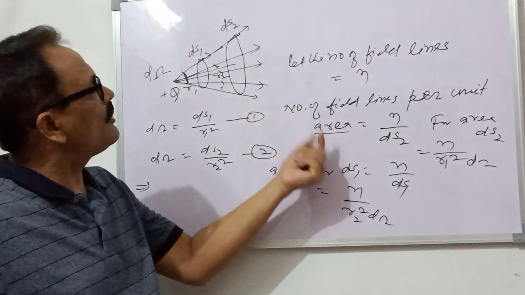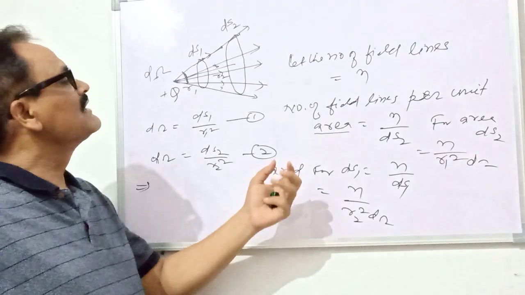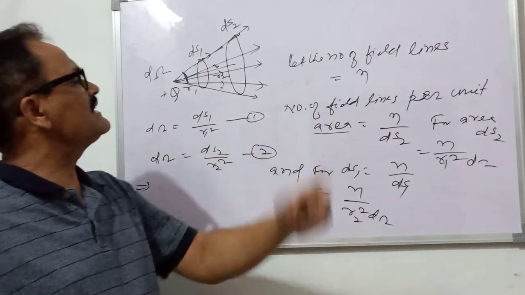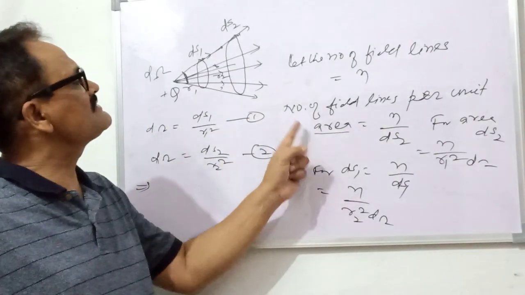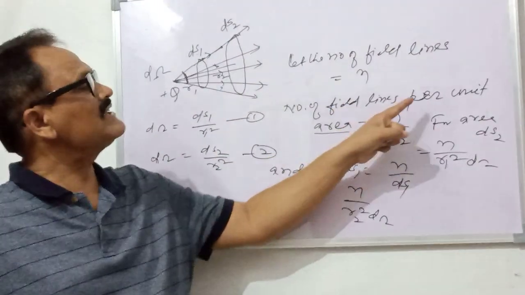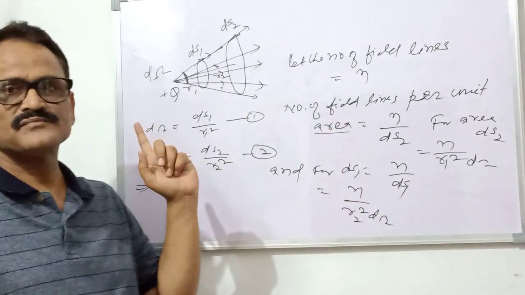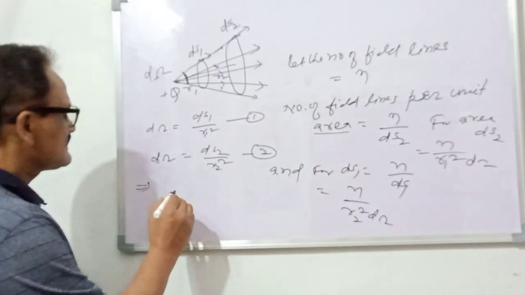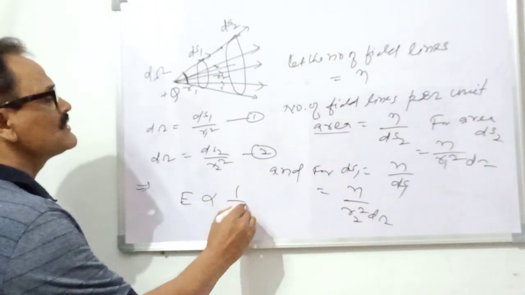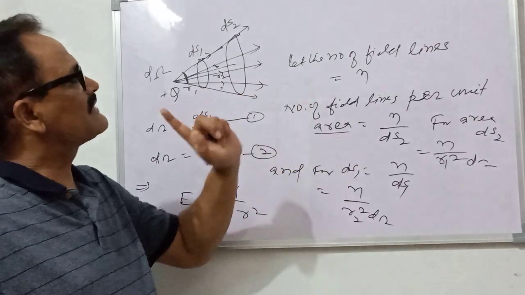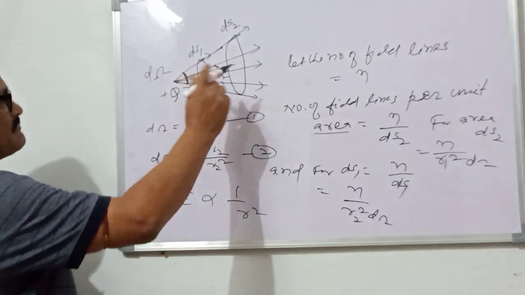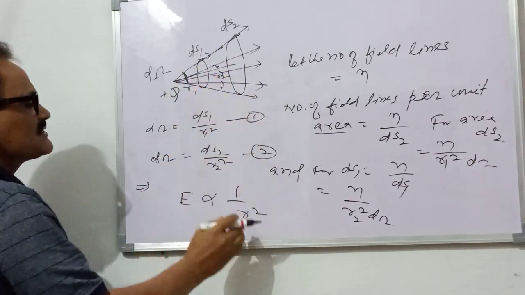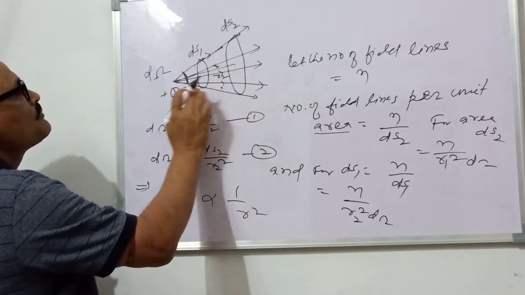And this is the pictorial concept of the electric field. It means in terms of field lines we can visualize the electric field, and the electric field is defined as the number of field lines passing per unit area normally. This is inversely proportional to r square, because the field will be weaker than this field, since r is greater for this area.